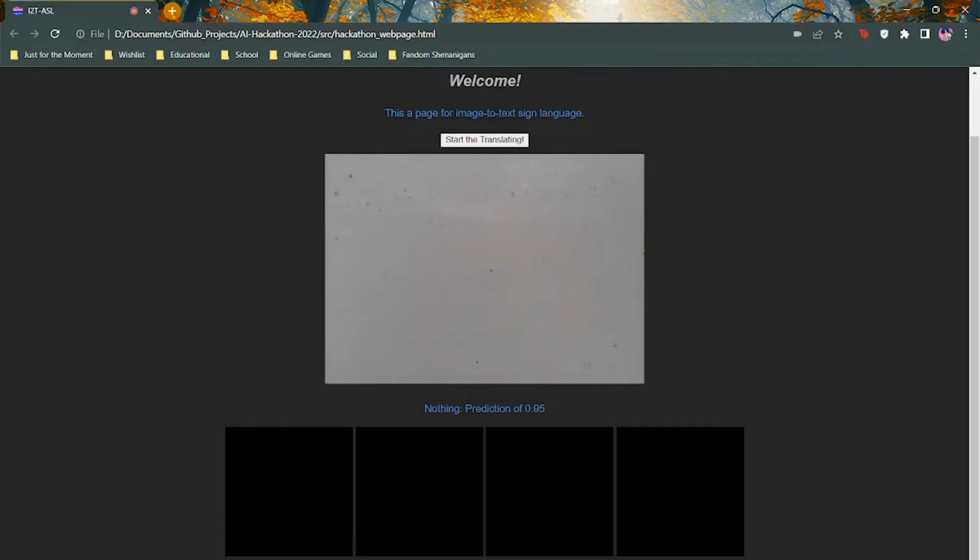What we learned was how to make an image classifier model. We learned how to integrate it into a web app, and we took the predictions from the image classifier and used it in another model.